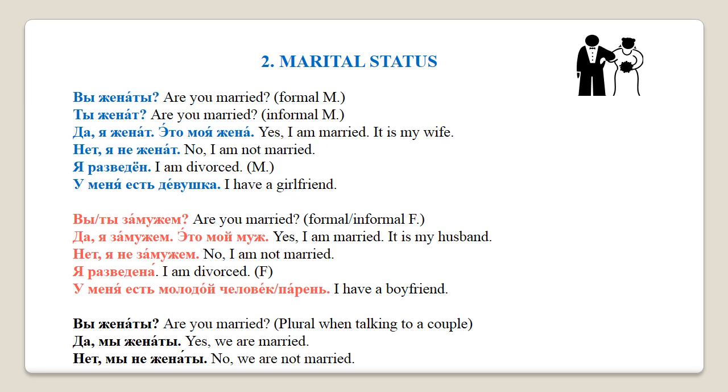Now notice that the word married changes according to the gender of the speaker. So a male would use женат to say that he is married, as in я женат, but a female would use замужем, as in я замужем. However, when a couple says that they are married, they will use the plural form of the masculine word and say мы женаты. We are married.